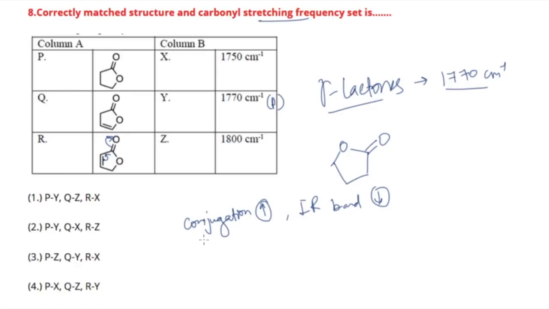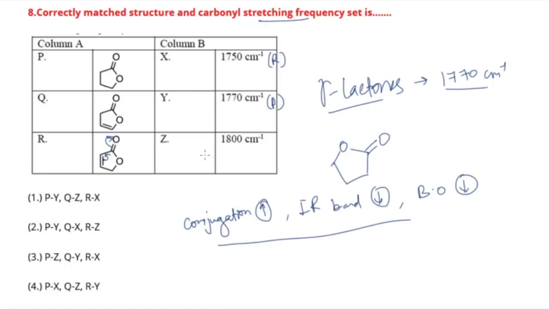And one more thing you can say, that if conjugation increases, your bond order also decreases, or your bond strength decreases, okay? So like this you can correlate them. So your R will have an IR lower than what gamma lactone is having. So that means R will have less than 1770. So that is your X, okay?